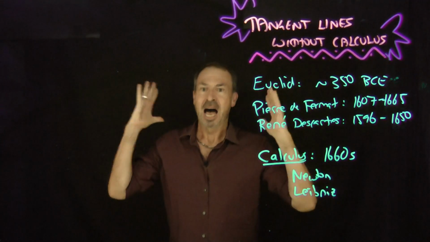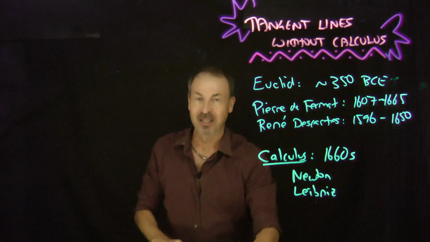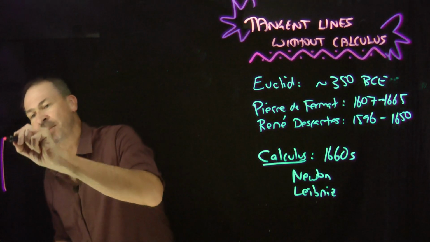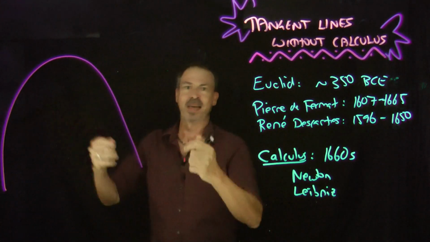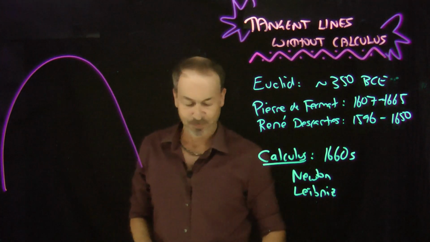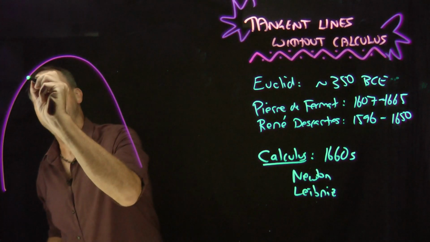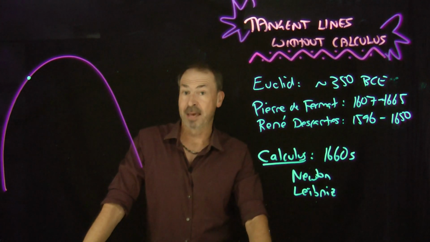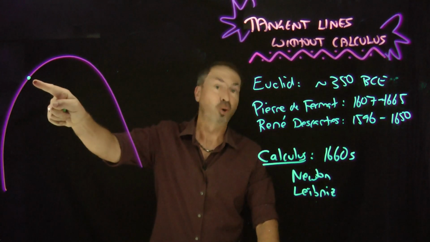I can work out tangent lines to all sorts of curves thinking this way. Here's his approach. Suppose you've got some curve. Suppose you know the formula for that curve, the graph of some function there. And suppose you want to find the tangent line to the curve at that point right there. Since you know the curve, you know the coordinates of that point.